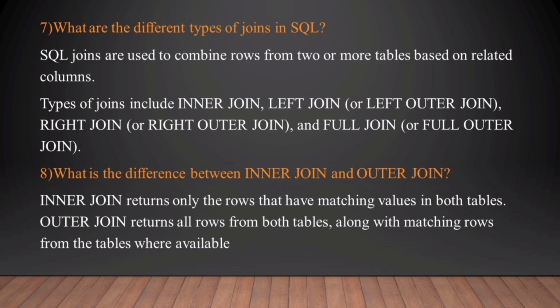What is the difference between inner join and outer join? Inner join returns only the rows that have matching values in both tables. Outer join returns all rows from both tables along with matching rows from the table where available. So the main difference is that inner join returns matching values in both tables, whereas outer join returns both matched and unmatched values from either or both tables.